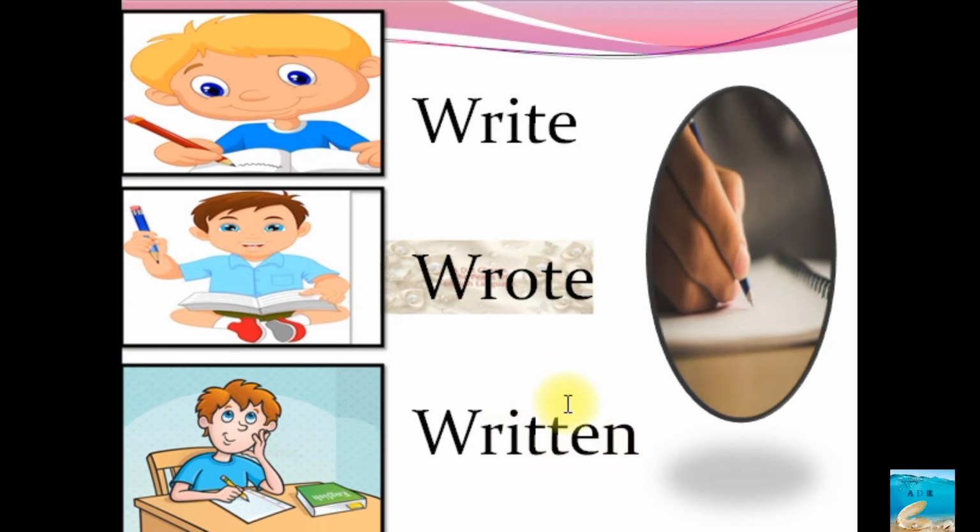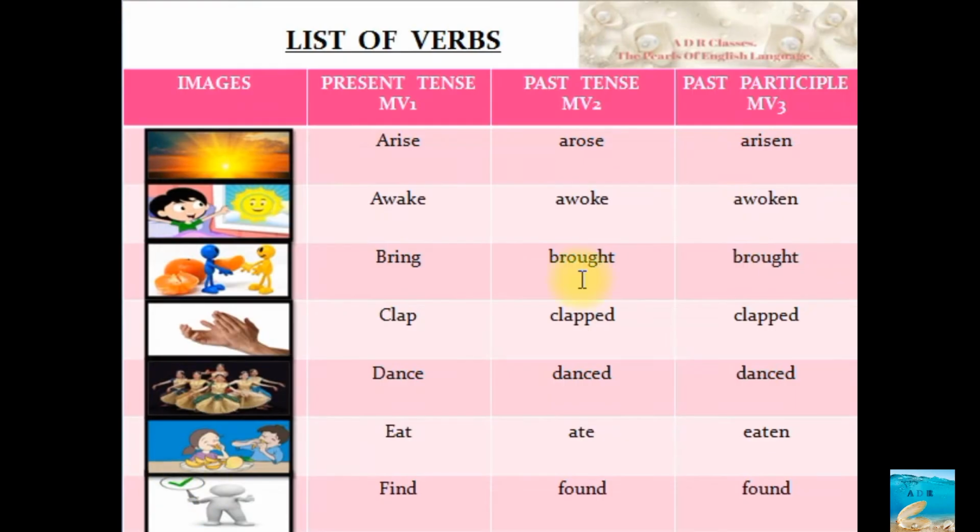So for perfect tense and perfect continuous tense, the past participle is used, though not for perfect continuous. For perfect continuous we use mv1 plus ing, which is also called mv4, that I'll be telling you later. But mv3 is always used for the past participle form. That is for perfect tense. For all the three perfect tenses, if you know grammar perfectly, you will be knowing. If you do not know, don't worry. In my later videos, I will be uploading all the tense forms for you.